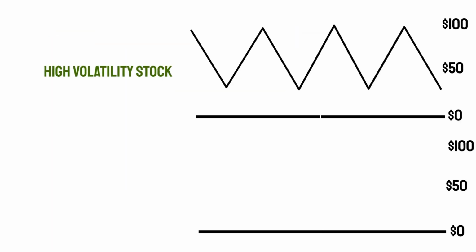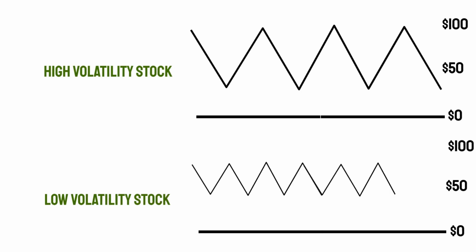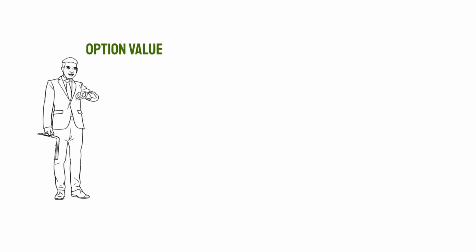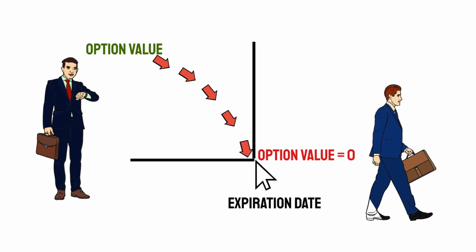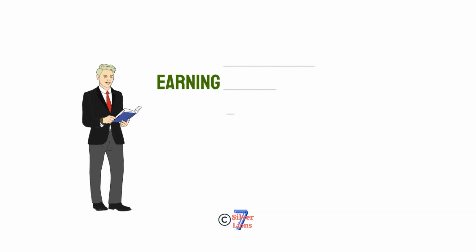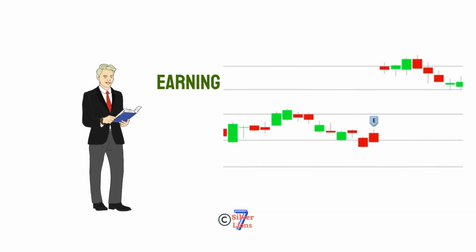The stock's volatility is another factor which affects option prices. As volatility increases, the prices of all options on that underlying, both calls and puts and at all strike prices, will rise. This is because the chances of all options finishing in the money likely increase. Remember, option makers want to make money for themselves. They just want to win and hope your options end up worthless at the expiration date, so they can keep your option premium. Usually option premium prices are higher when the underlying stock's earnings announcement is getting closer, because the price can move dramatically either way after the earnings release.